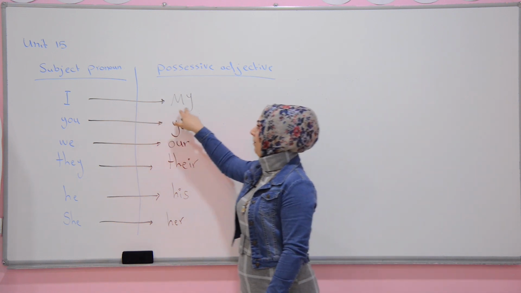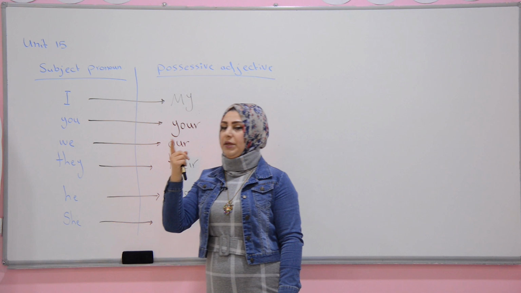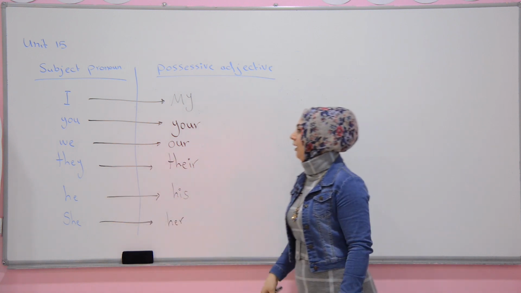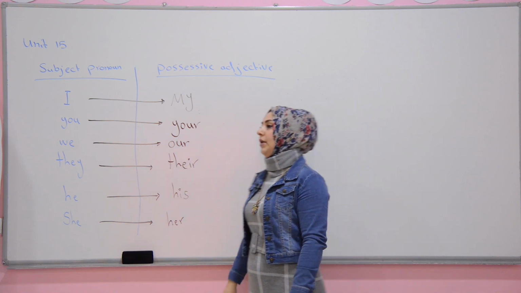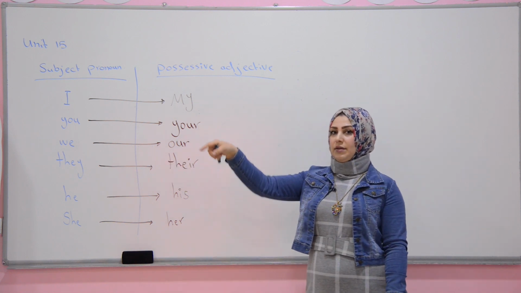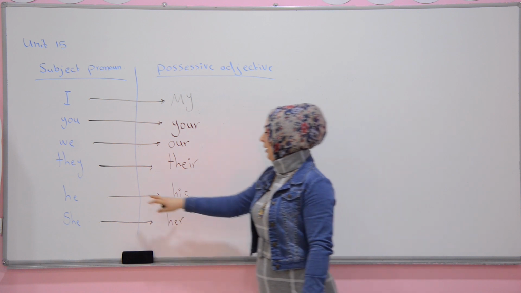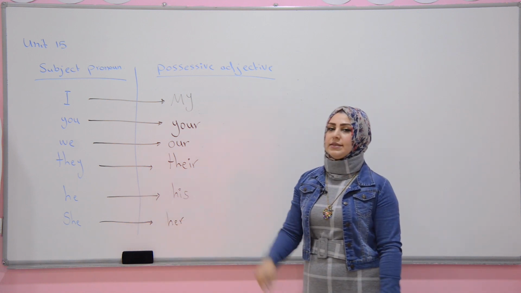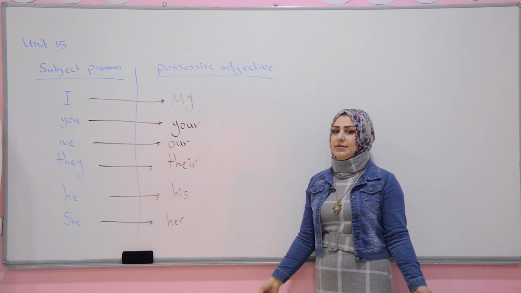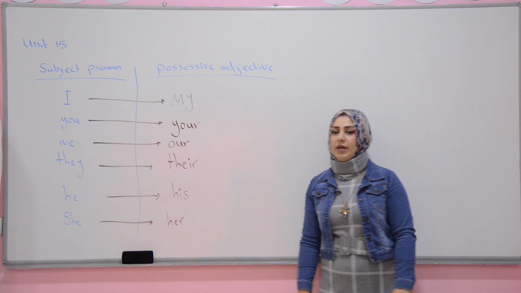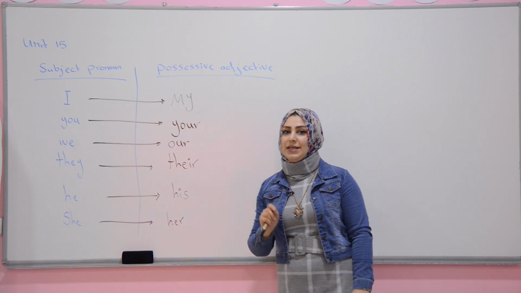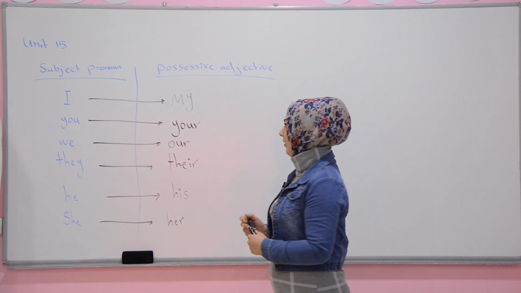I will be my. You will be your. We will be our. They will be their. Their book is big. He will be his. His car is nice. She will be her, okay? Her shoes are yellow.